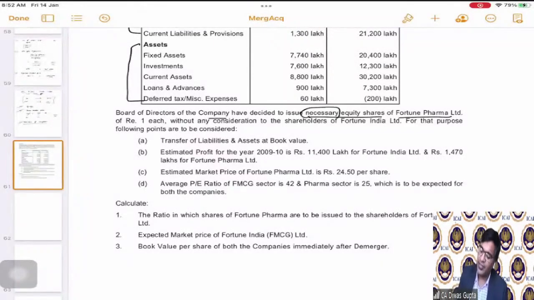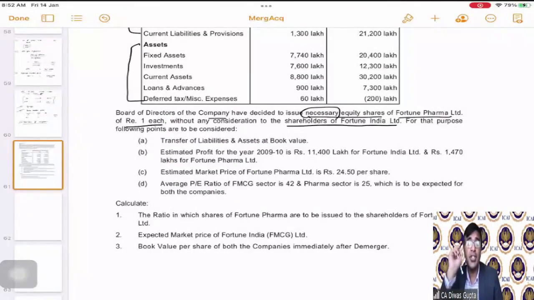Necessary is the word to be emphasized because that is what we are trying to calculate, of Fortune Pharma Limited of rupee 1 each, without any consideration to the shareholders of Fortune India Limited.